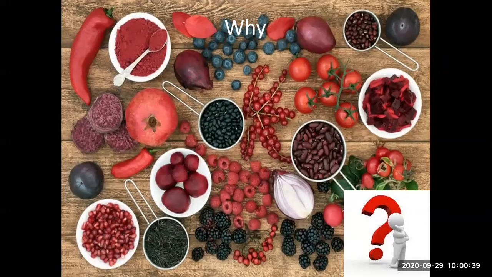And even different foods and other things have different colors. Why do they have different colors?